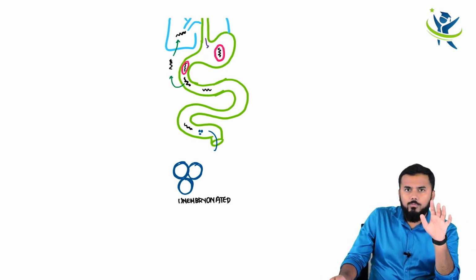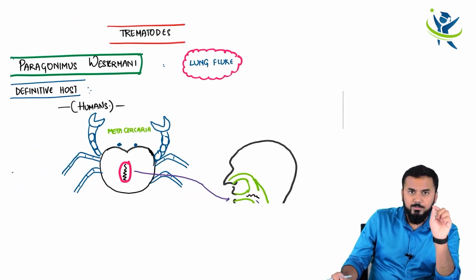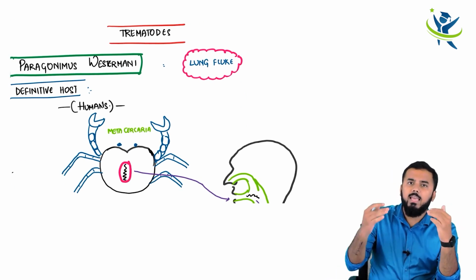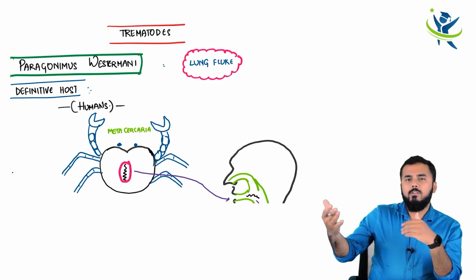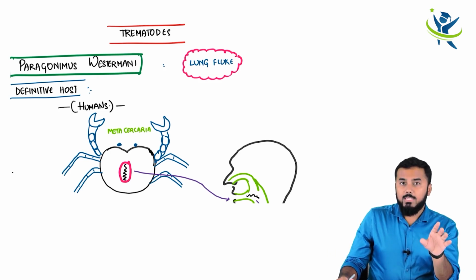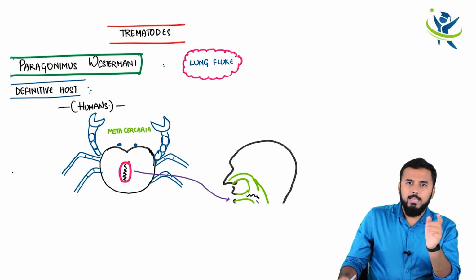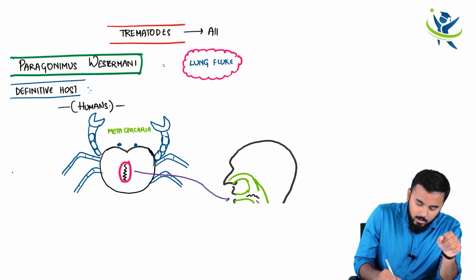Why? Because one very important thing I want to tell you is that, especially talking about trematodes, almost all the trematodes are hermaphrodite. It means they have male and female sexual organs. They need not have a partner. All the trematodes are hermaphrodites except one trematode, that is Schistosoma. Except that, all the trematodes are hermaphrodite. So remember this.